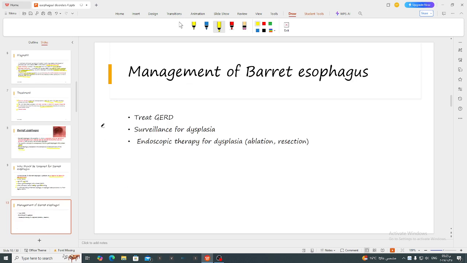For the management of Barrett, we treat the cause, which is the gastroesophageal reflux disease. We do surveillance for dysplasia, with an upper endoscopy every 2 to 3 years, and if we find dysplasia seen by biopsies, we should treat either with ablation, with or without resection.